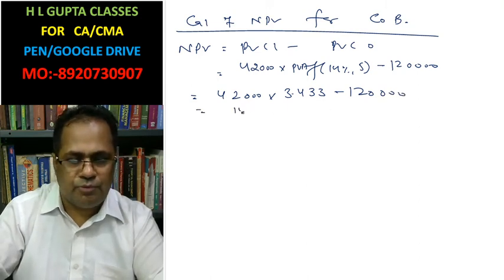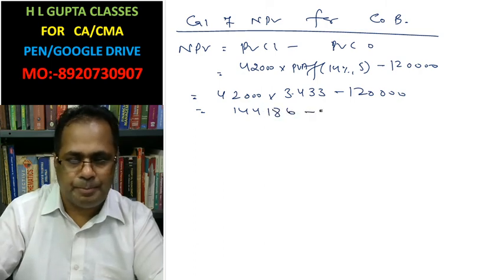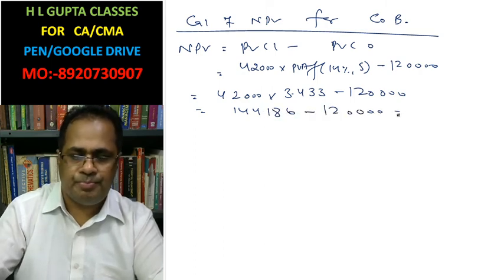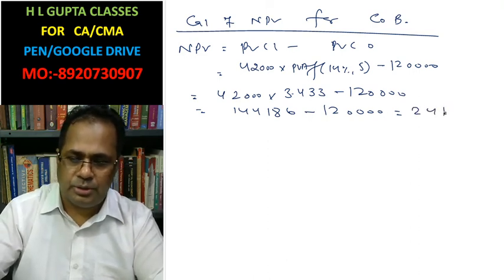This is 1,44,186 minus 1,20,000. Net present value is 24,186.